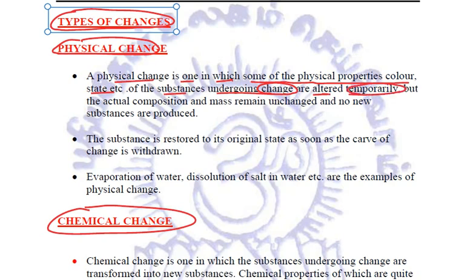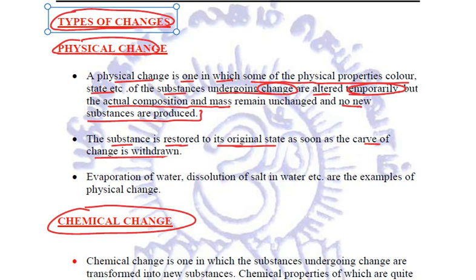But there is no change in the actual composition and mass. There are no new substances being produced. Such changes are called physical changes. And the moment the cause of change is withdrawn, the substance is restored to its original state.